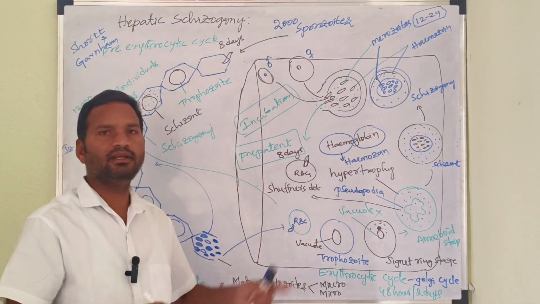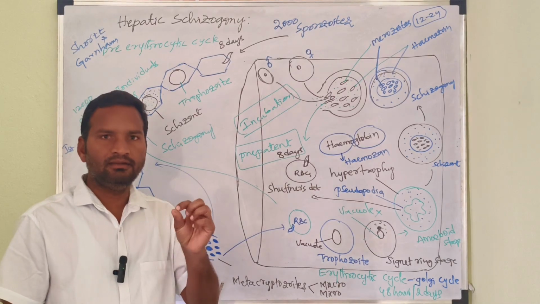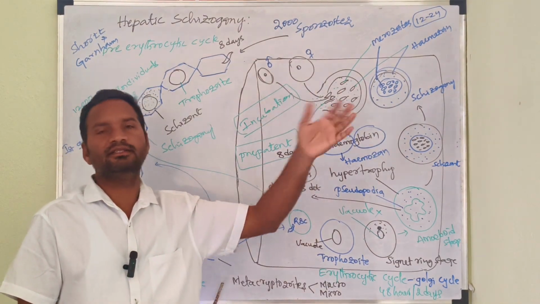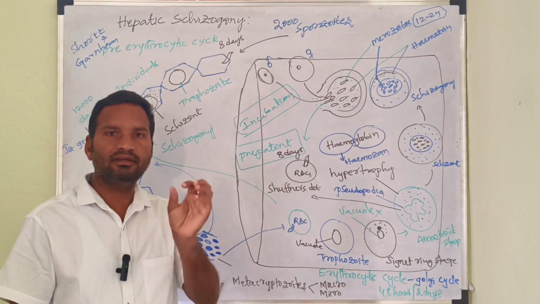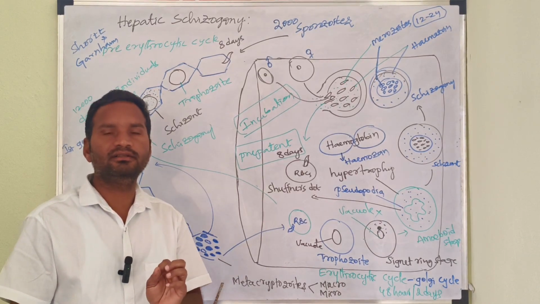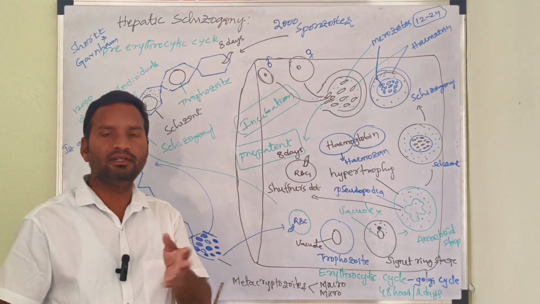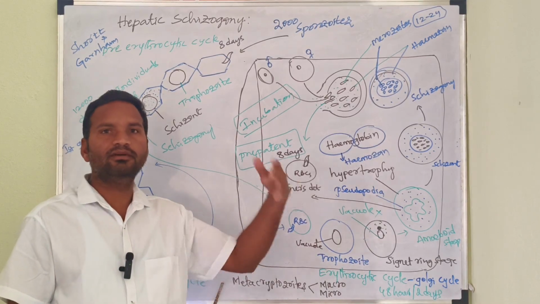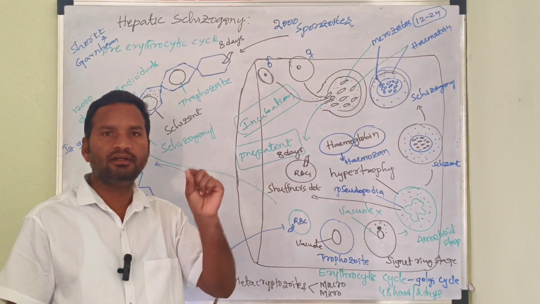Then the next thing: if the male and female gametocytes do not enter into another host, they do not survive in the human being. Why? Because the blood is not suitable for their survival.